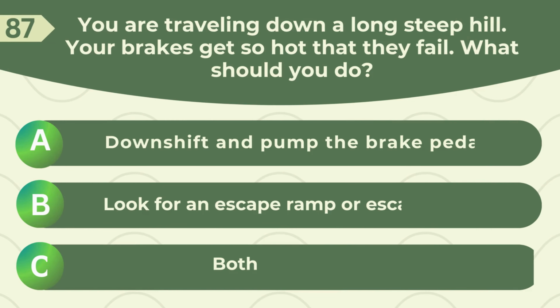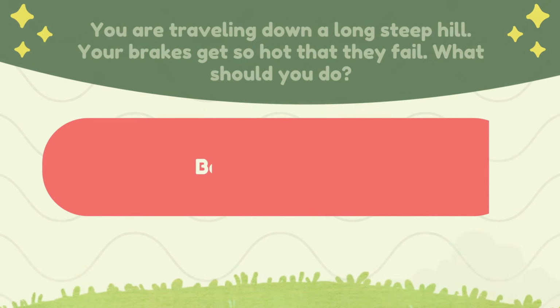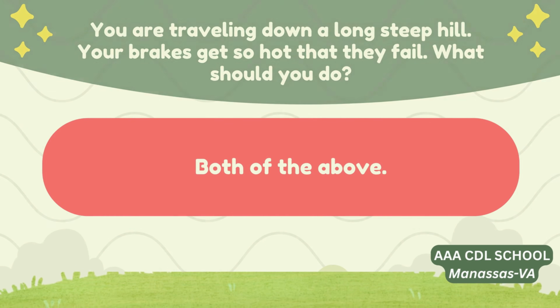You are traveling down a long steep hill. Your brakes get so hot that they fail. What should you do? A. Downshift and pump the brake pedal. B. Look for an escape ramp or escape route. C. Both of the above. Correct answer: both of the above.